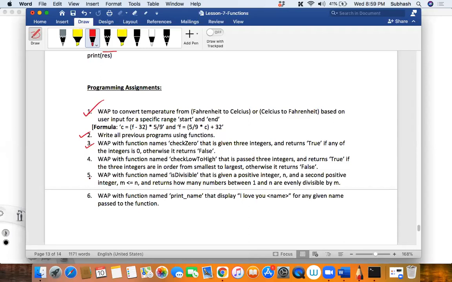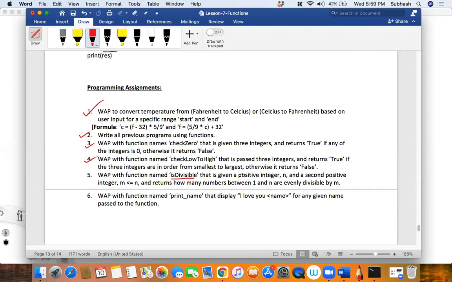Next, fifth one. Write a program with function name is divisible, that is given a positive integer n and a second positive integer m less than or equal to n, and returns how many numbers between 1 and n are evenly divisible by m. Explain. From the main context, we have to call a function is divisible, and in that we have to pass the parameters.